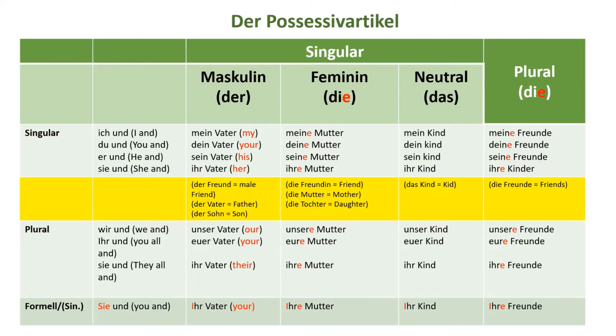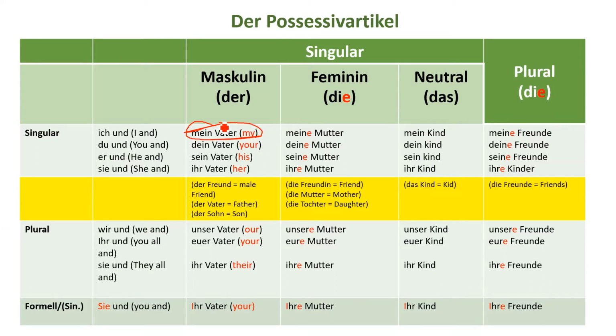I will explain it very quickly here. If you see the masculine, we have written it mein Vater. Wait, I will highlight this in red color. So here we have written mein Vater. Can you see it?